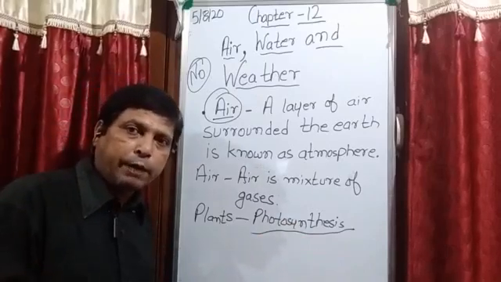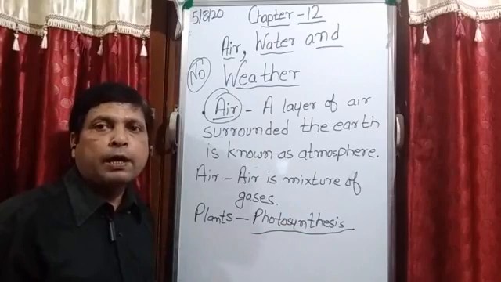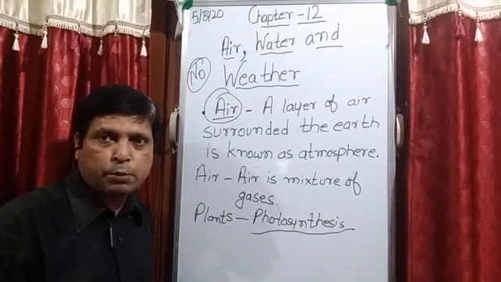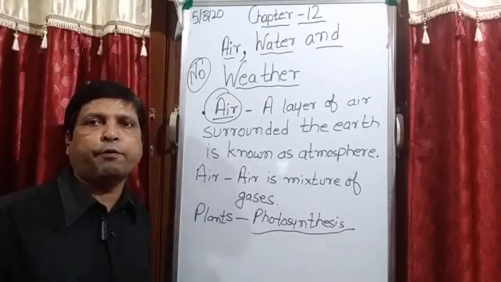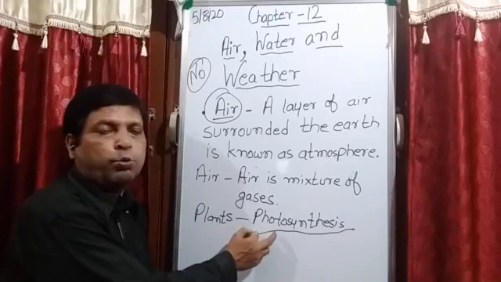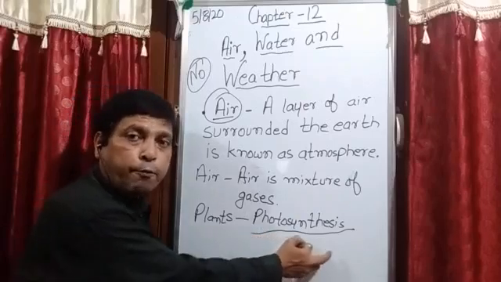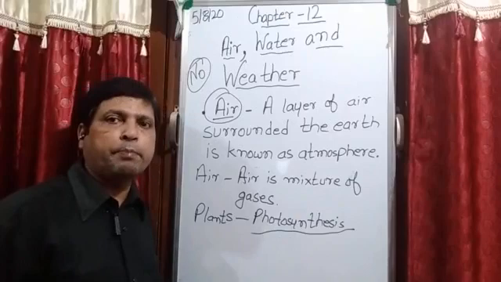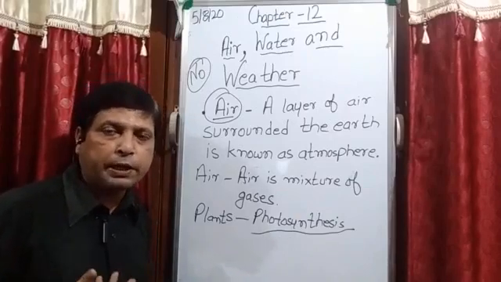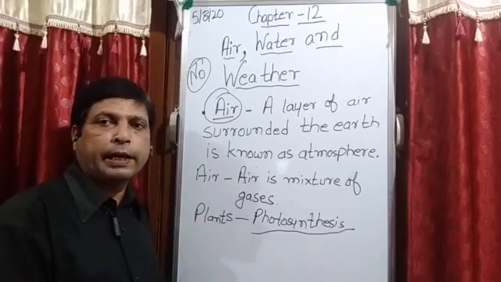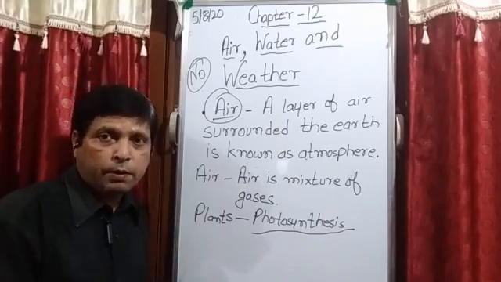If plants are unable to prepare their own food, then the life of animals and human beings is possible? No, there should be no life on the planet, if plants are unable to do this process, that is photosynthesis. And we are totally dependent upon plants because our living gas, that is oxygen, and this oxygen we are getting from where?